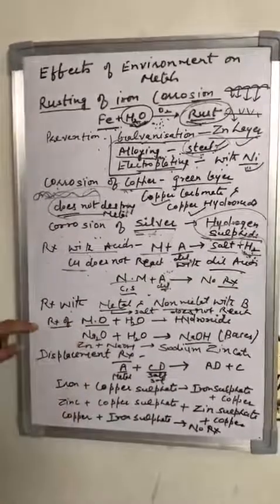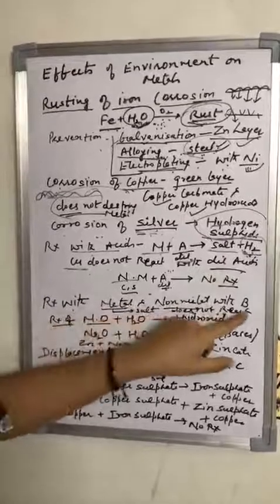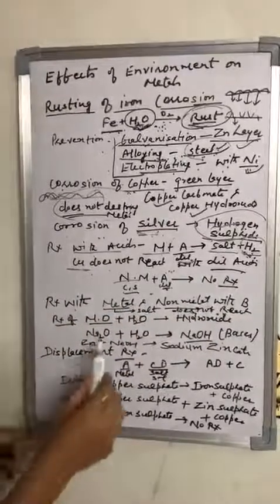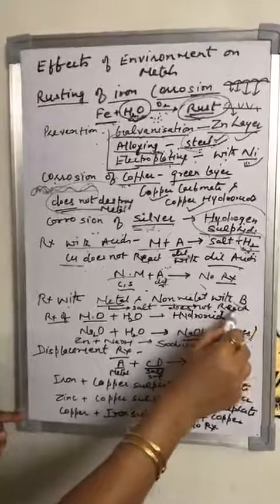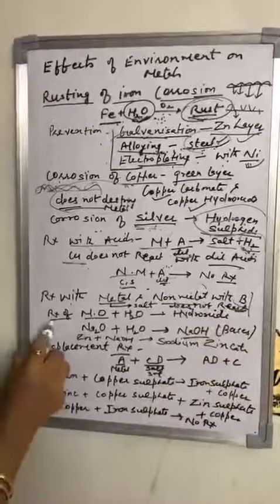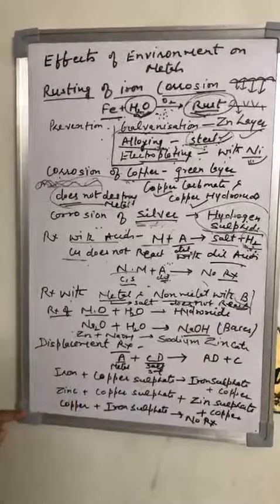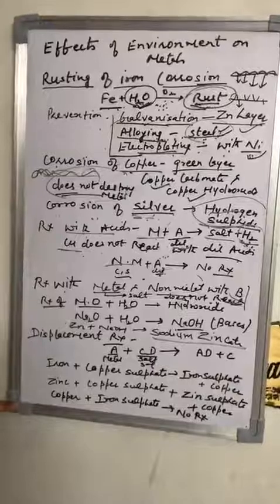Next is reaction of metals and non-metals with bases. The non-metal does not react with the bases. The reaction is very complicated. We will study about this in the higher classes, whether the metals react with the acid to form the salt and the hydrogen gas is also released.